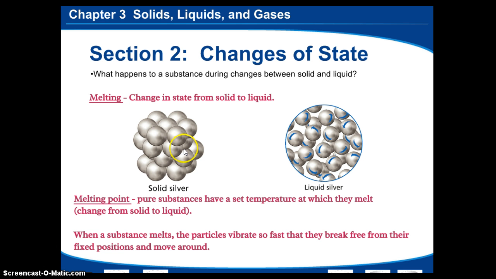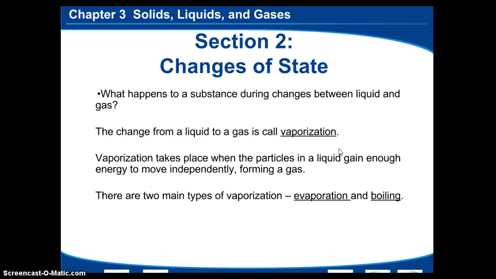And this is what happens to the molecules. It goes from a crystalline solid, for instance, this is solid silver. The same thing happens with ice, and to liquid silver, where they spread out and move around each other. The melting point is an important thing to know, because pure substances have a set temperature at which they melt. And remember, pure substances are anything that's a compound or an element. When substances melt, the particles vibrate so fast that they break free from their fixed position, which right here, they break free from this position and they end up moving around more, like in the liquid position.